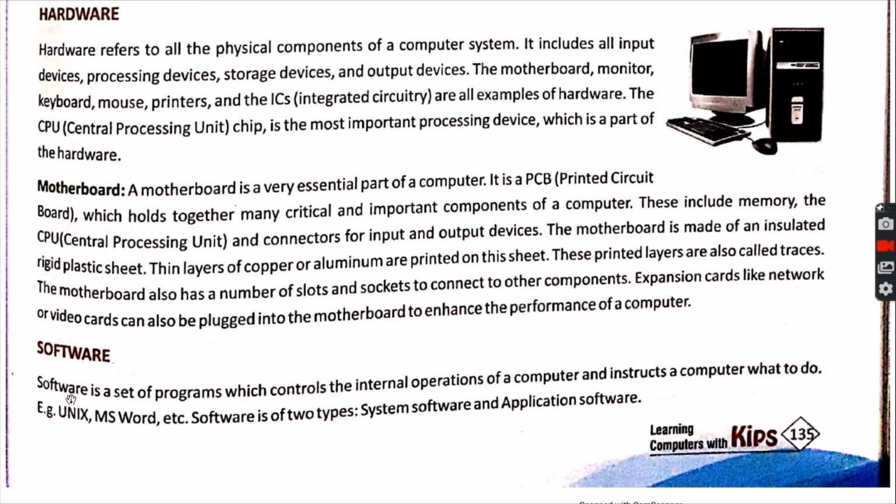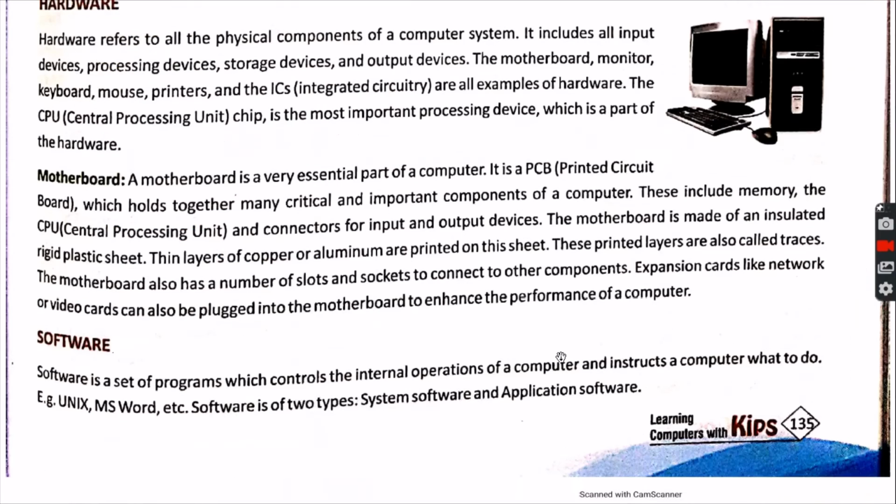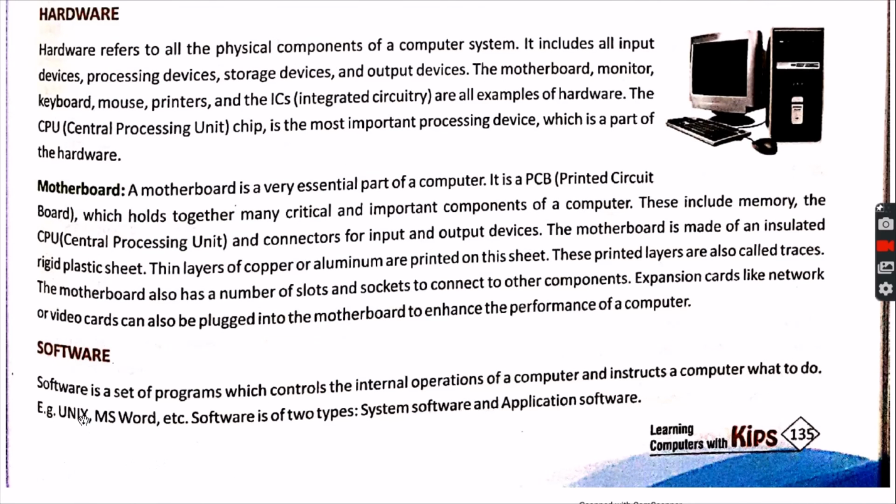So when the question comes, what do you mean by software? You may write that software is a set of programs which controls the internal operation of a computer and instructs a computer what to do. Examples of software are Unix, Linux, Windows 10, and many more.